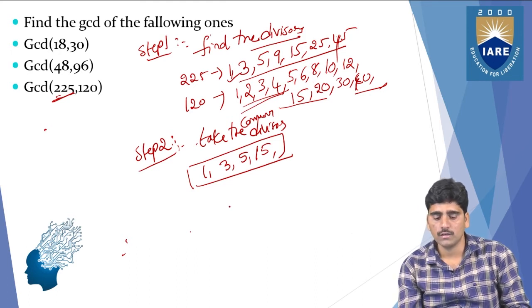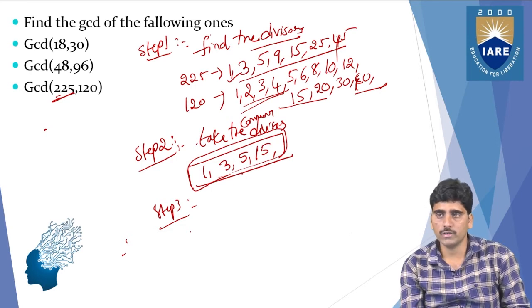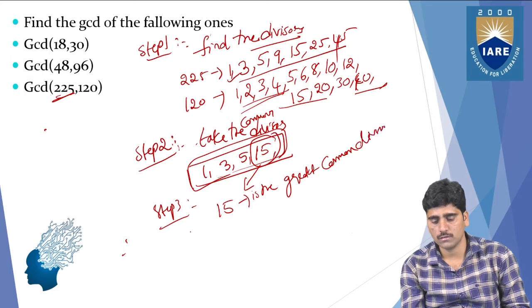So for that, what do we need to do next? Step 3 is to find the greatest one. So among these four common divisors, we need to take one greatest common divisor. That is nothing but 15. So 15 is the greatest common divisor, right?